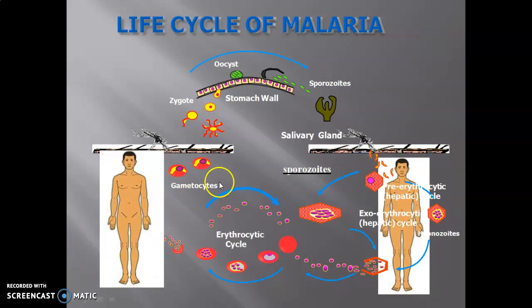Now you can see this cursor. Here comes the mosquito. It bites the human being and it releases an infective form, and that form is nothing but sporozoite.